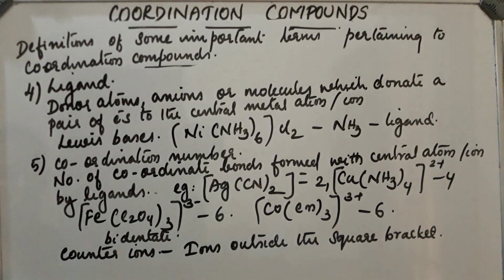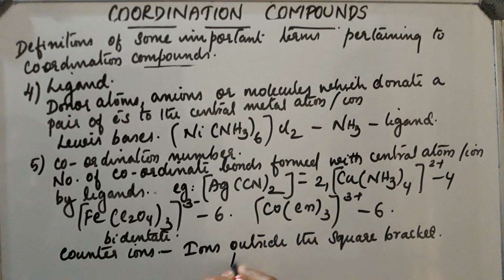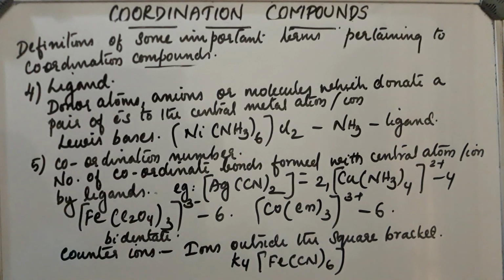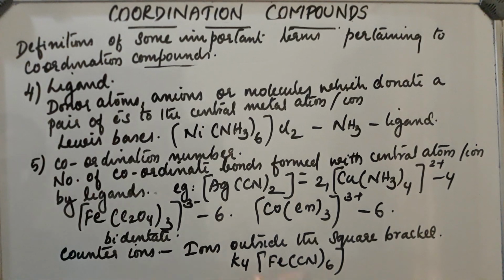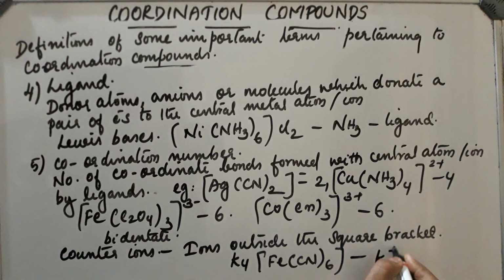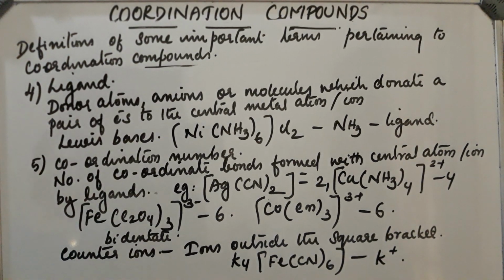Take an example: K4[Fe(CN)6]. Which one is the counter ion? Here K+ is the counter ion. Okay.